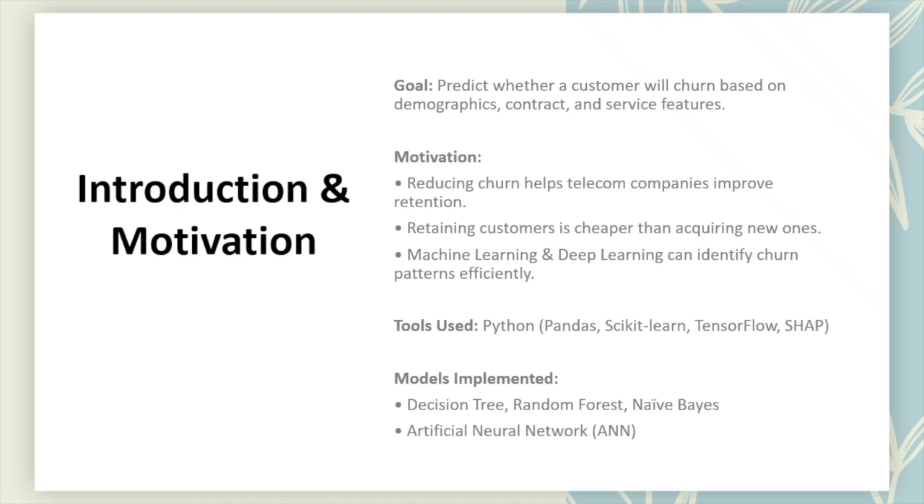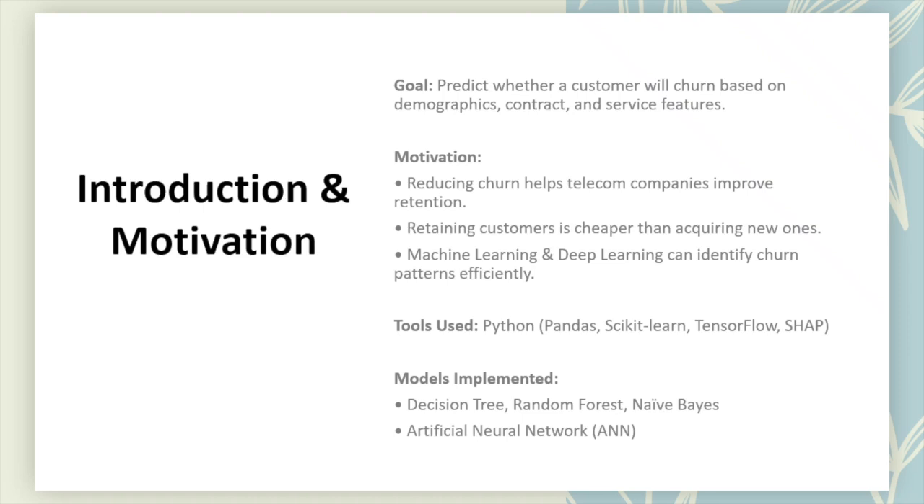Let's start with the introduction and motivation behind this study. The goal is to predict whether a customer will churn based on factors such as their demographics, service details, and contract information. Our motivation is simple. Reducing churn is crucial for telecom companies because retaining customers is cheaper and more sustainable than acquiring new ones. With the help of machine learning and deep learning, we can efficiently detect early signs of customer dissatisfaction and take